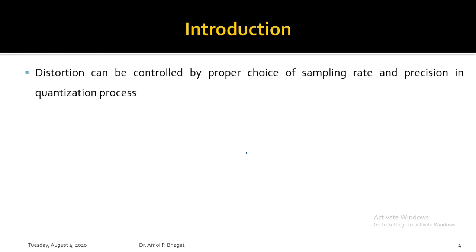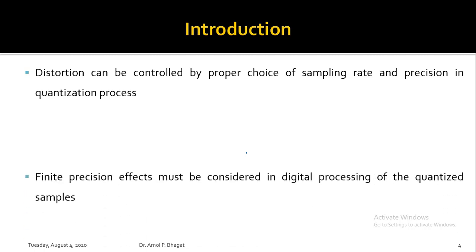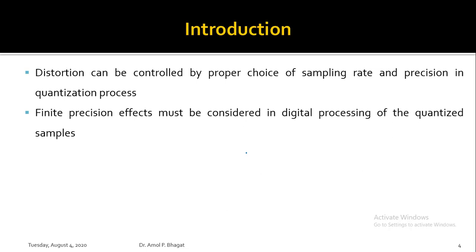This distortion can be controlled by proper choice of sampling rate and precision in the quantization process. You can consider finite precision effects in the digital processing of the quantized samples.